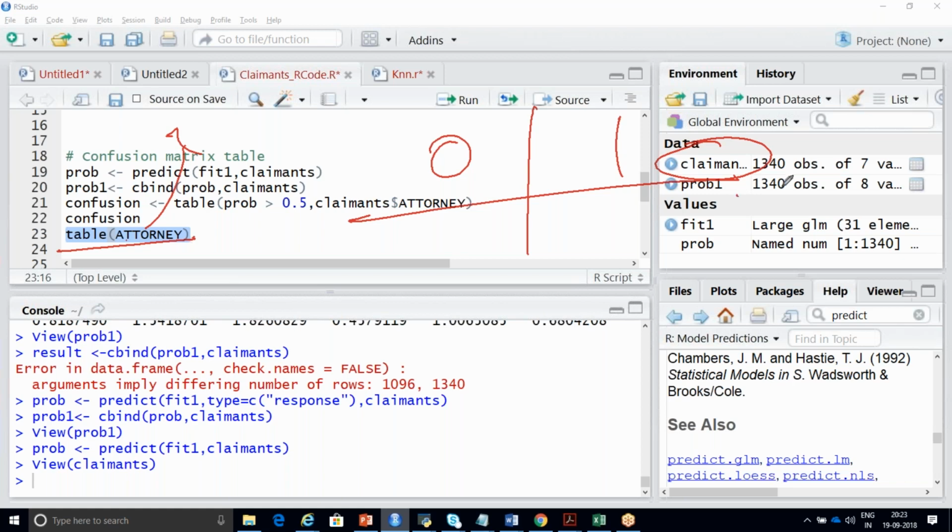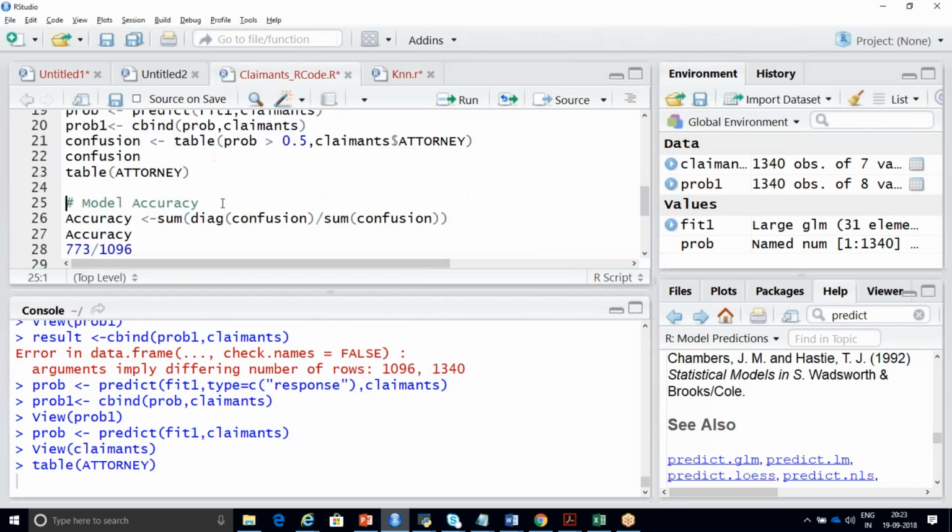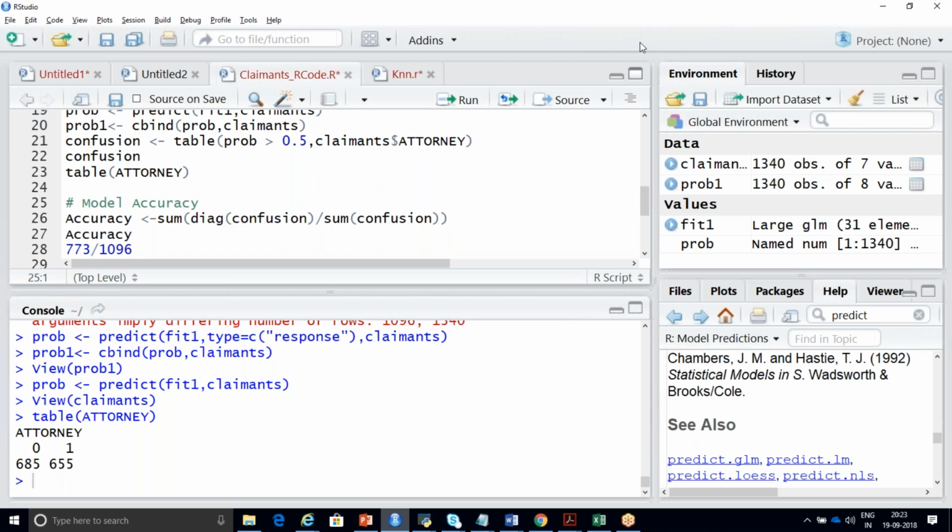Out of 1340 observations, how many zeros are there? How many ones are there? It is going to display that. Let me run this line of code. See, out of 1340 observations, 685 observations are 0 and 655 observations are 1. Clear now what it is?